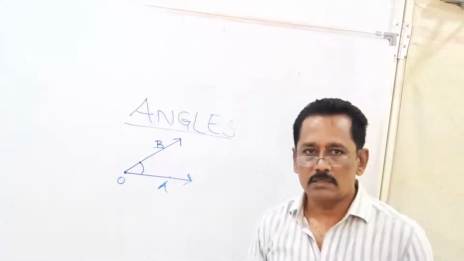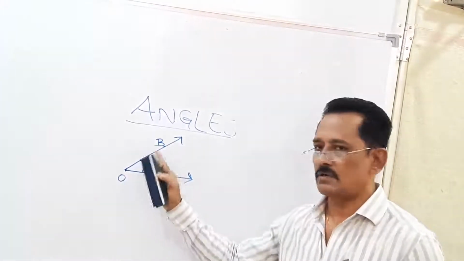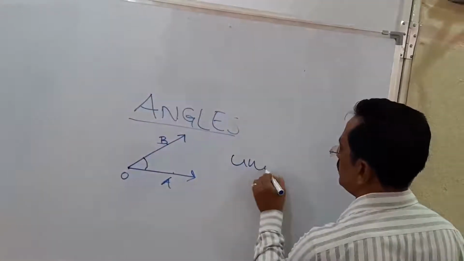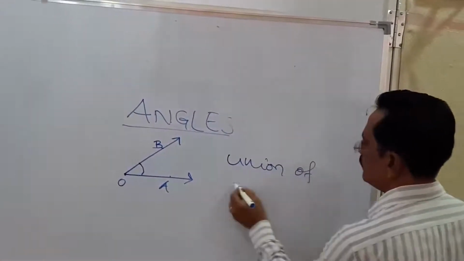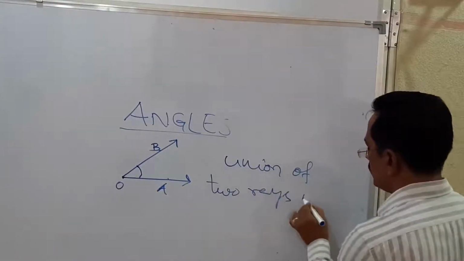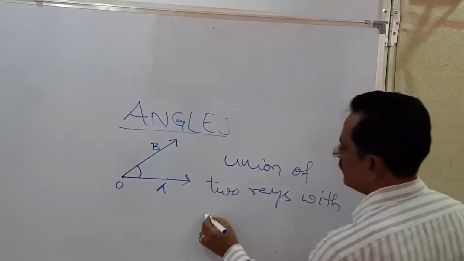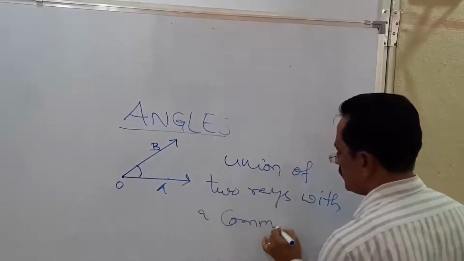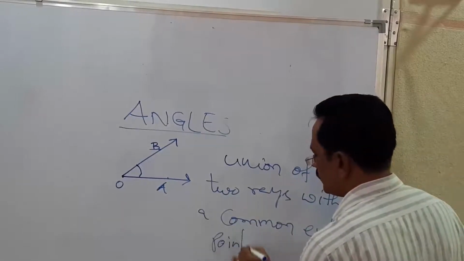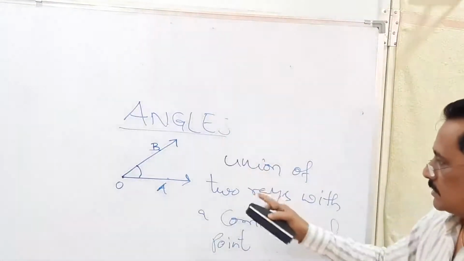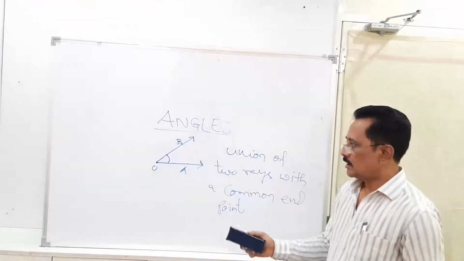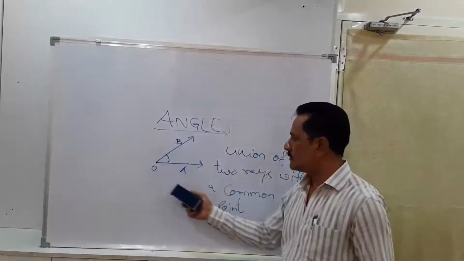So angle is nothing but union of two rays with a common end point. So angle is nothing but union of two rays with a common end point. Okay. Then how do we name this angle?